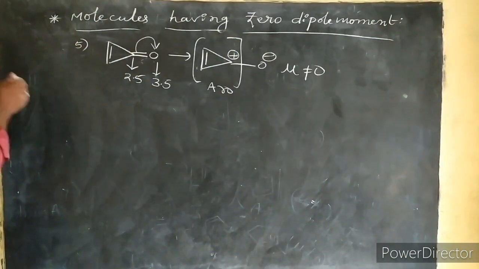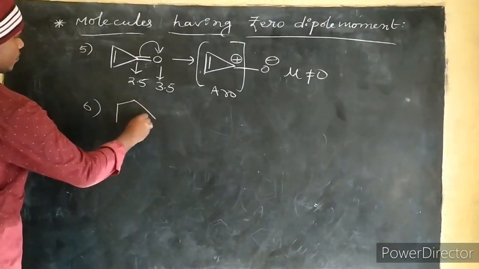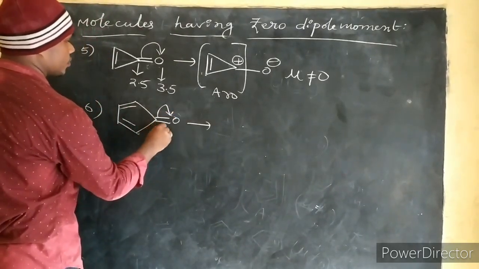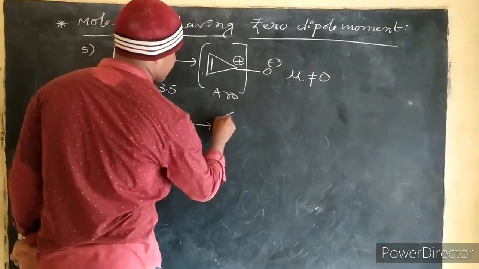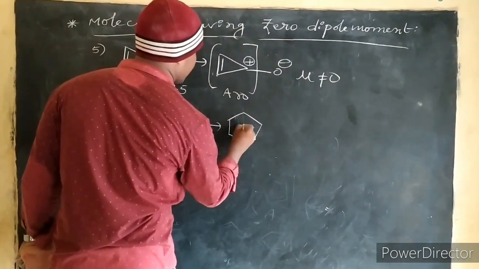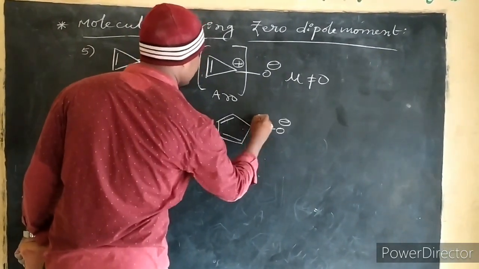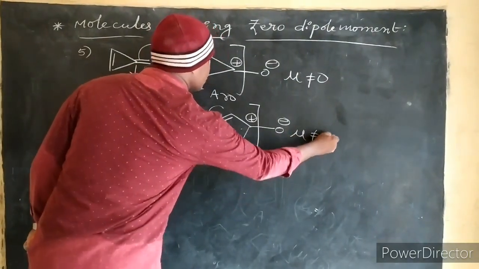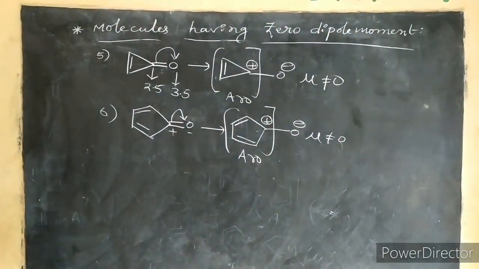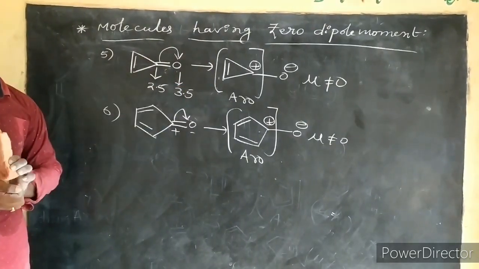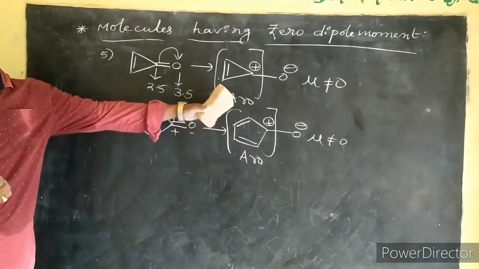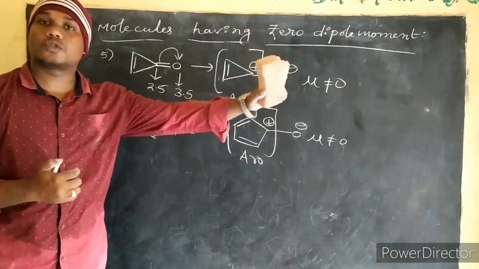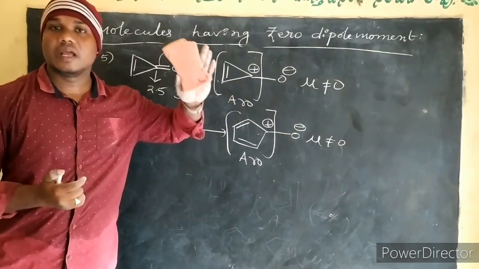Correct? Some more examples are there. Double bond O. So based on this one, here positive charge, negative charge. Double bond, here negative, single bond, negative, here positive charge. So what is this? Again aromatic. So mu not equals to 0. So this is the dipole moment. Many times this concept is asked. From the JEE Mains, NEET point of view, JEE Advanced point of view also, dipole moment for aromatic compounds is a very important concept.